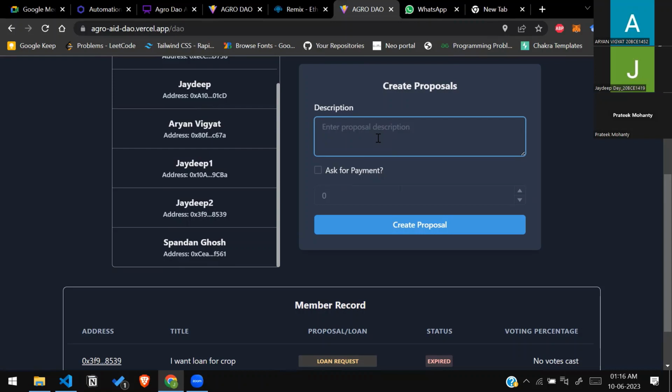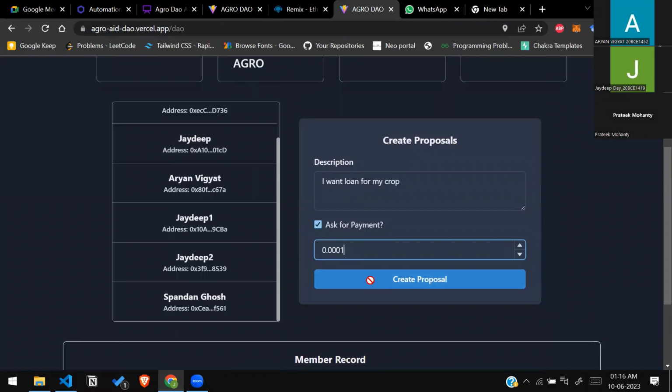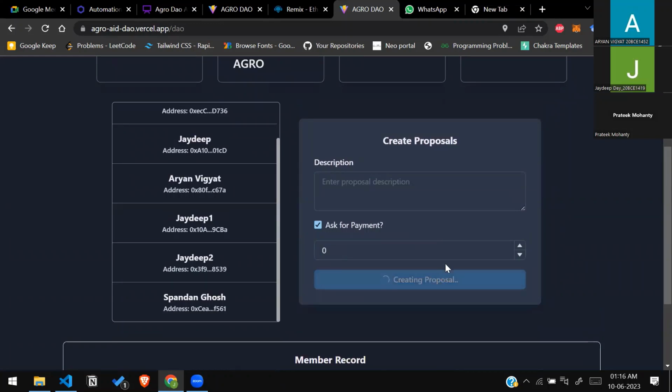If they want financial help, they can also ask for a payment. These two kinds of help are what farmers can ask for, and all of this is implemented using a proposal. So here we are creating a proposal and asking for a small amount just for demonstration purposes. The proposal has now been created.